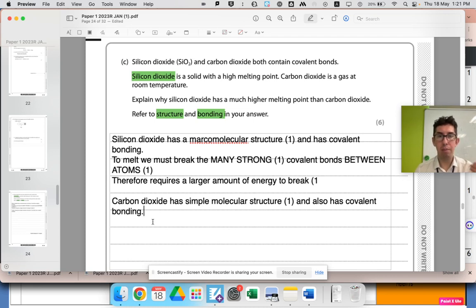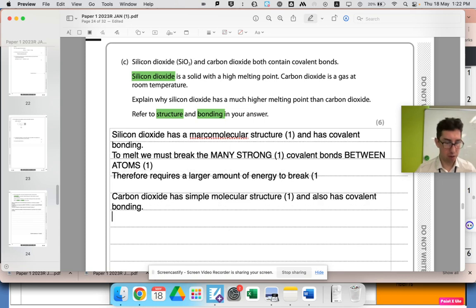When you melt a macromolecular structure, you do break covalent bonds. You cannot get these things confused. You will lose a lot of marks if you get these things confused. If there's one thing you must remember, it's that. So carbon monoxide, you're not breaking covalent bonds.